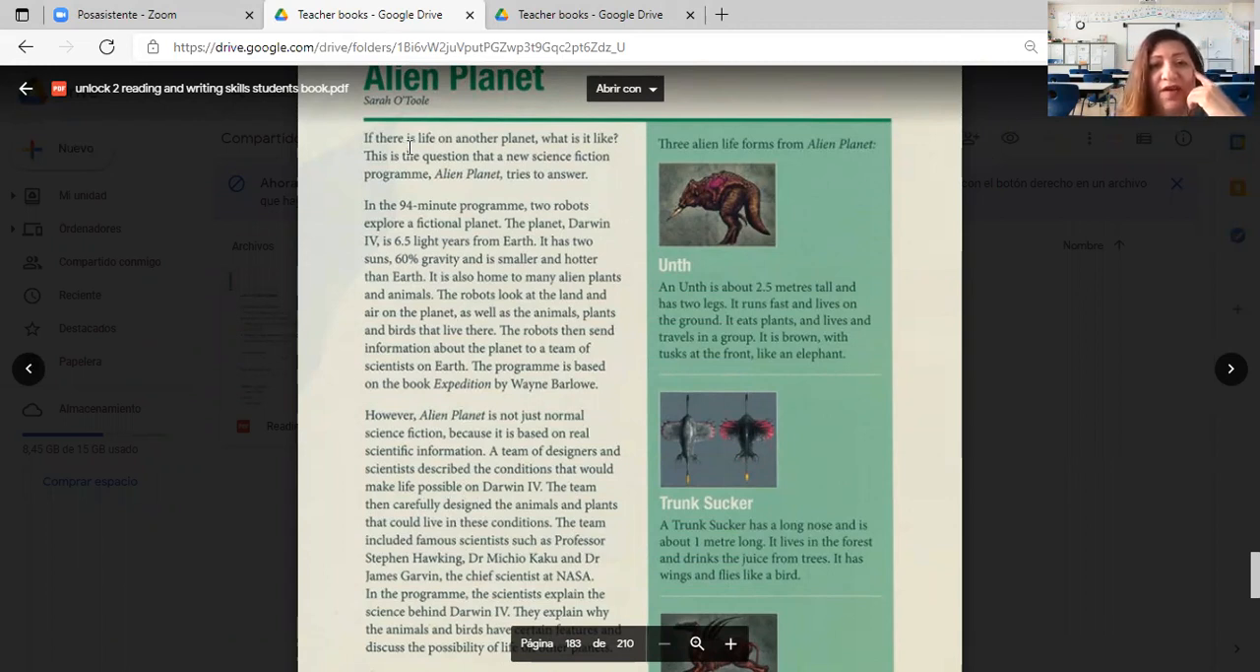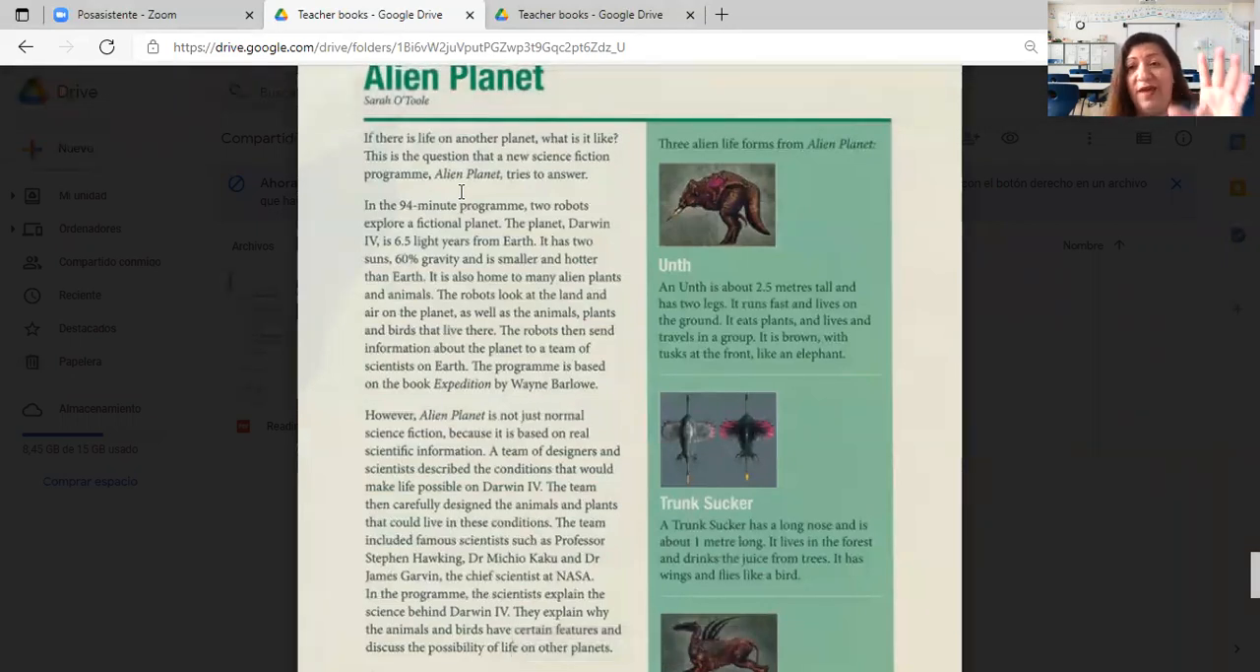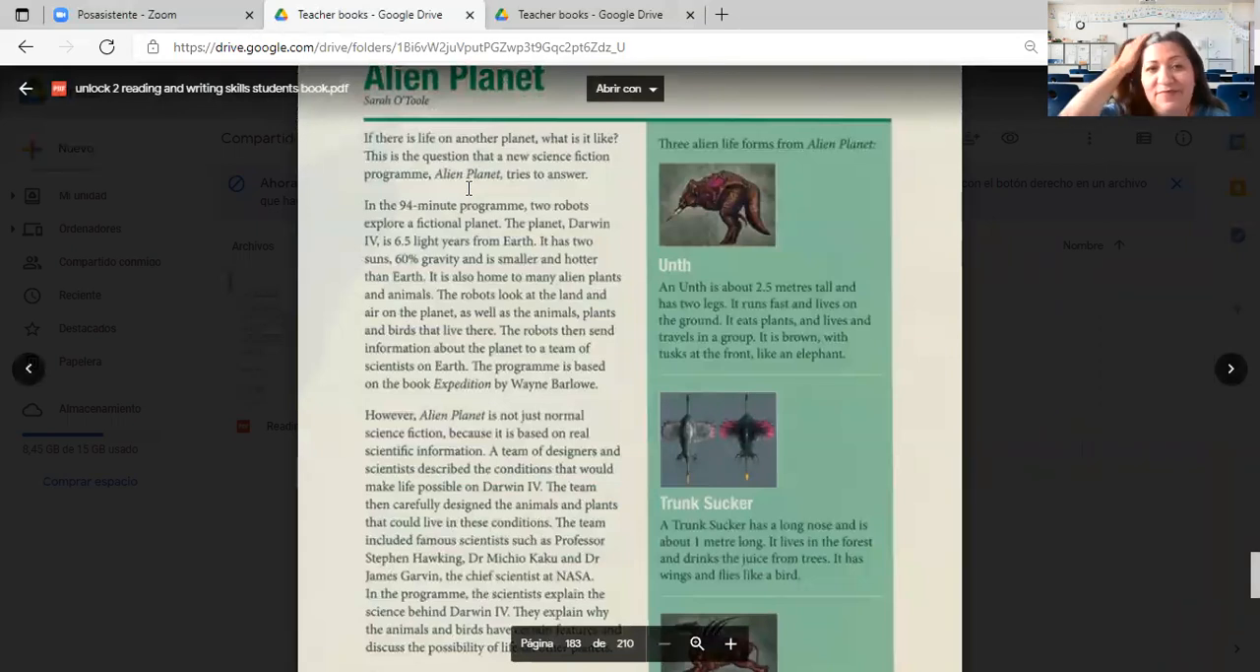It says, if there is life on another planet, what is it like? This is the question that a new science fiction program, Alien Planet, tries to answer. So the name of our article, Alien Planet, is referring to a program. Don't get scared. We're talking about programs, remember? Science fiction TV shows. And this was called Alien Planet.